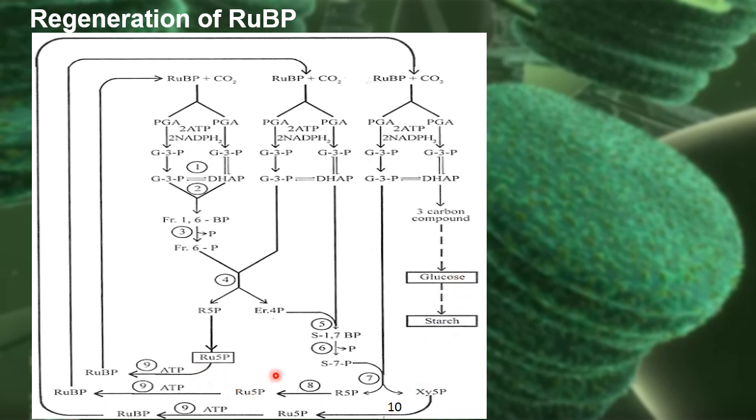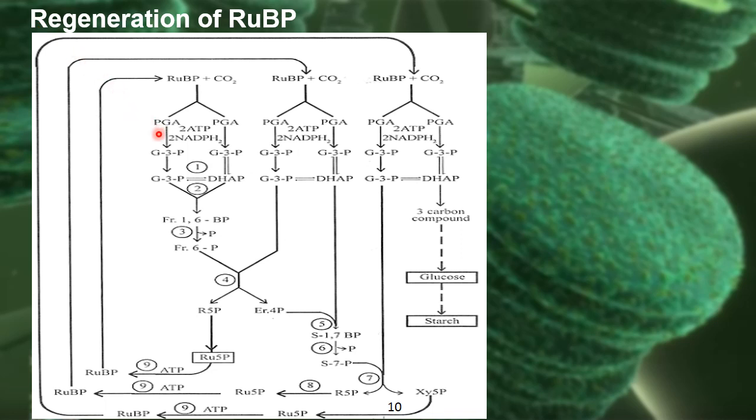At the end of these reactions, ribose 5-phosphate is converted into RuBP, or ribulose 1,5-bisphosphate, using ATP and it gets regenerated. So totally 6 RuBP were used in this process. Among them, 5 were used for the cycle or regenerated and only one is used for energy production or carbohydrate production. So in all these reactions, a number of enzymes were involved.